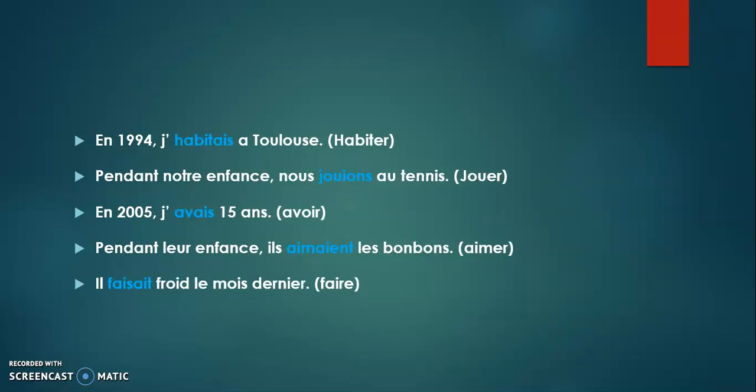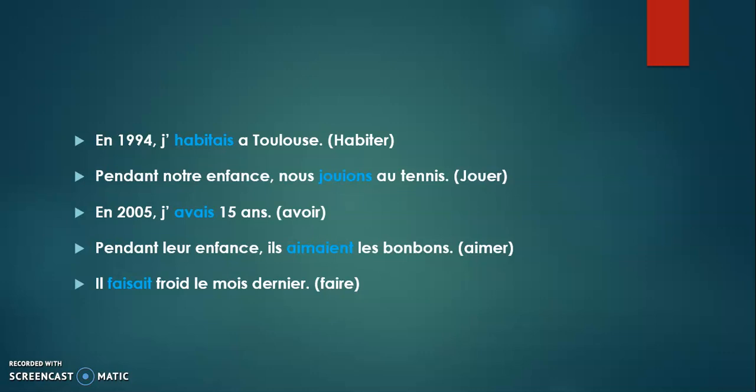So here the first verb is habiter. Its nous form conjugation will be H-A-B-I-T-O-N-S. You will drop the O-N-S and add the ending A-I-S corresponding to the subject of that sentence, that is je. In the second sentence, it is jouer. The nous form conjugation will be J-O-U-O-N-S. You will drop the O-N-S, you get J-O-U, and you will add the ending corresponding to the subject of that sentence, that is nous, J-O-U-I-O-N-S.